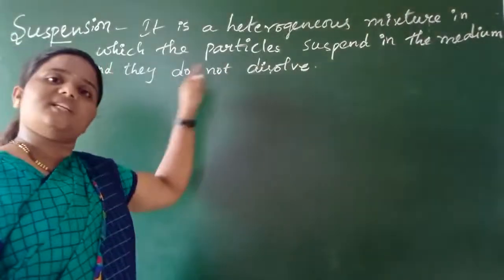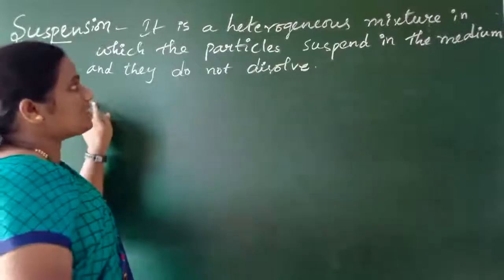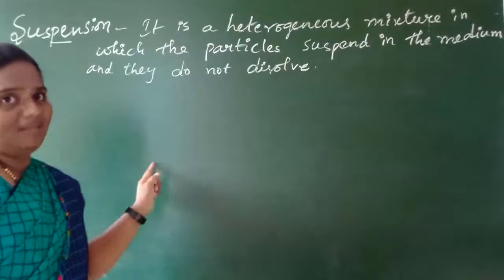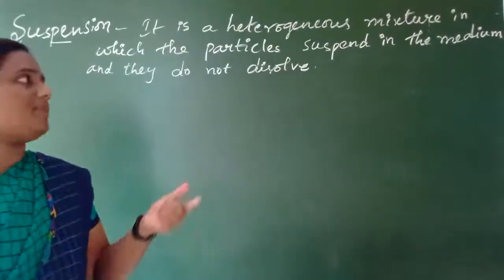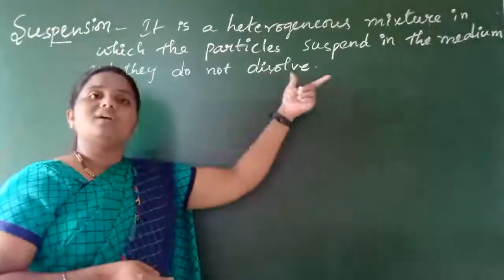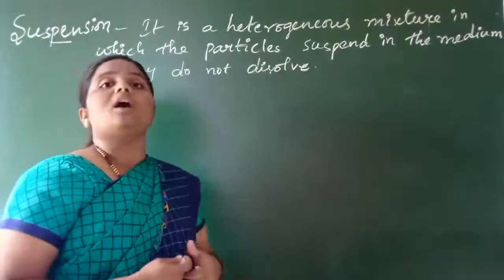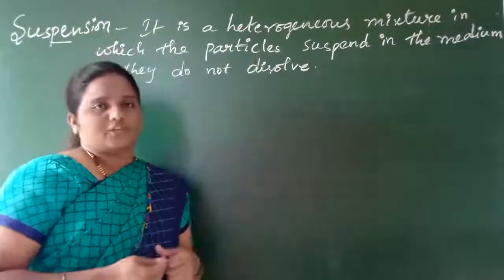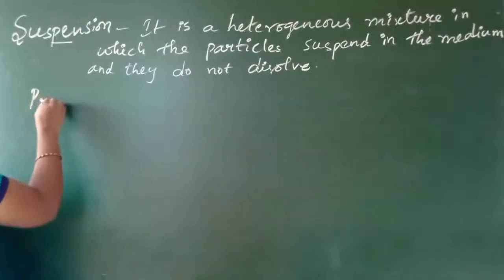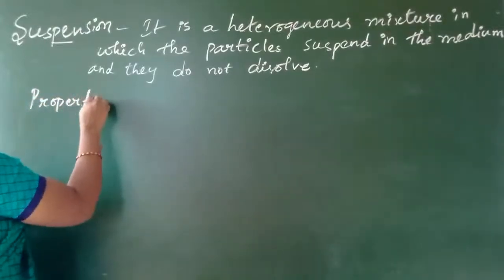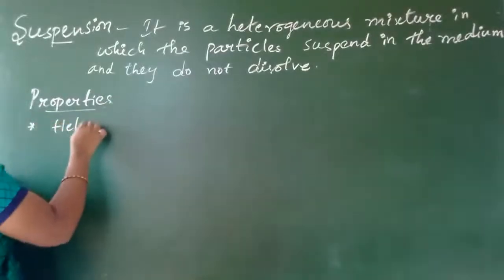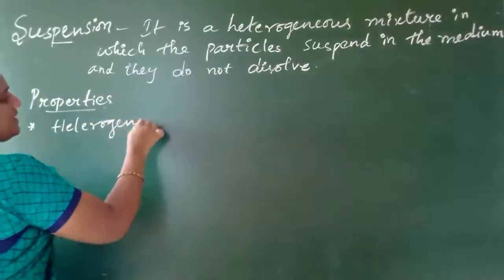A suspension is a heterogeneous mixture in which the particles do not dissolve, whereas the particles will remain suspended in the medium. And by using the filtration method, you can remove or take out the components from the mixture. So what are the properties of a suspension then? The first one is, it is a heterogeneous mixture.